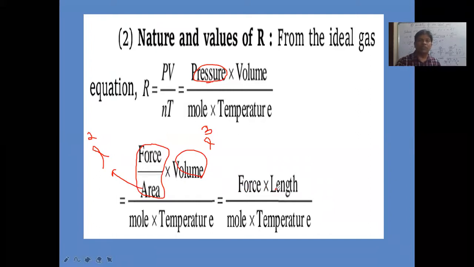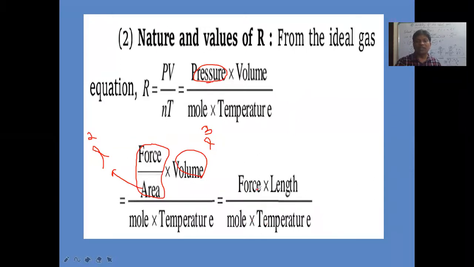Generally force into displacement is what? Work done. The work done W is equal to F into S. F is the force acting. S is the displacement. Displacement is measured in the units of length. That's why here we take force into length, force into length upon mole temperature.